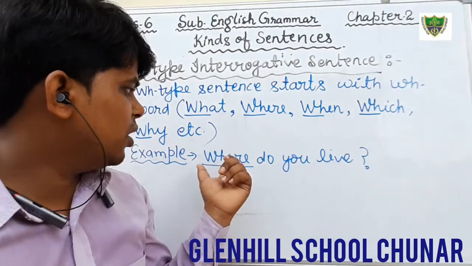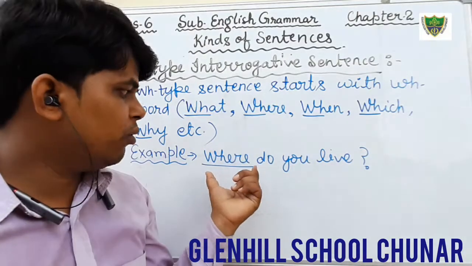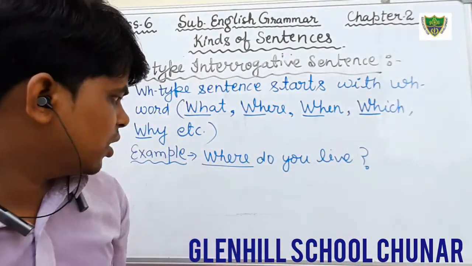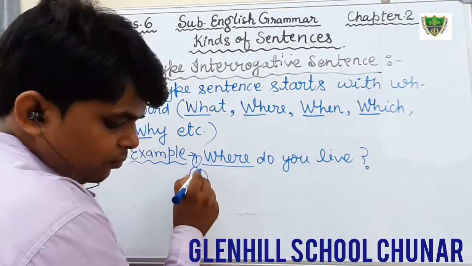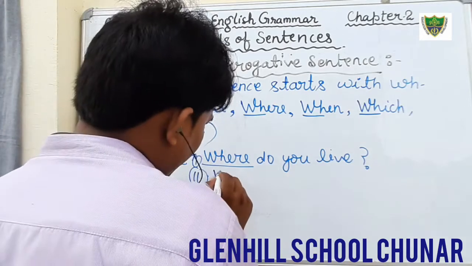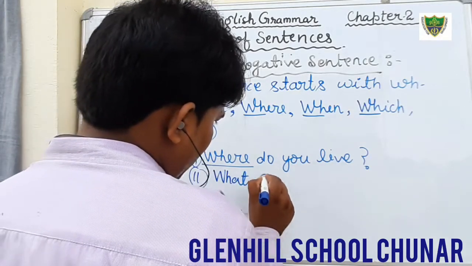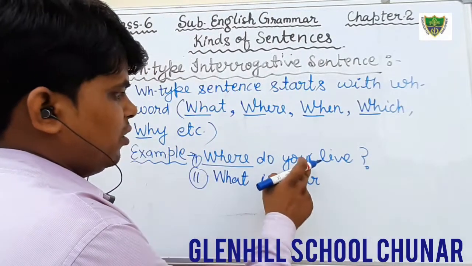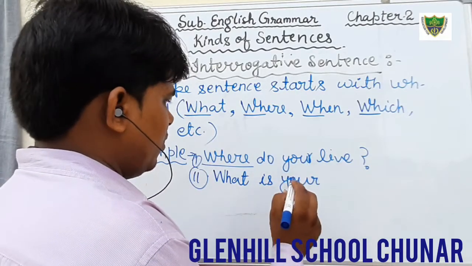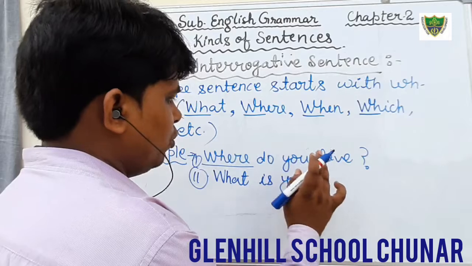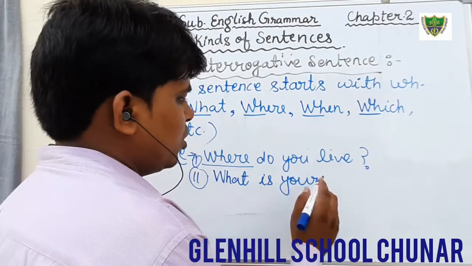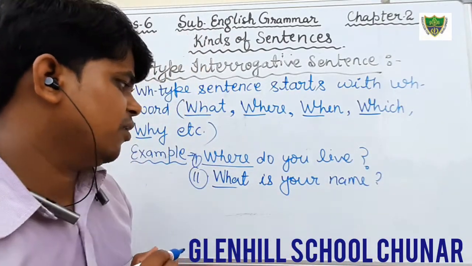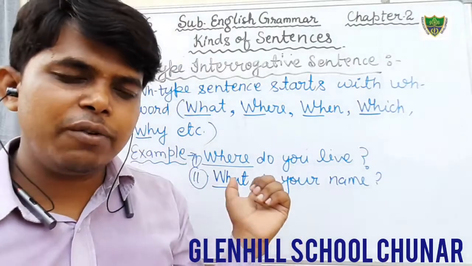Okay students, we always start with the WH words. And the second example you can see. What is your name? Generally we ask, what is your name? It also starts with the WH word.